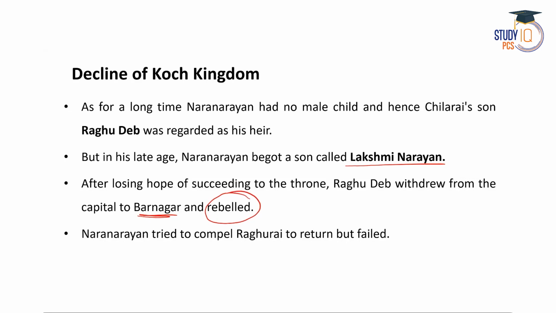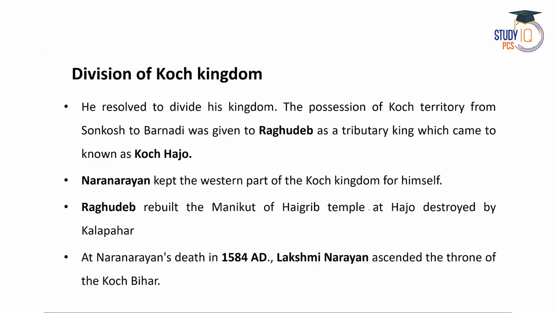Then Naranarayan tried to compel Raghurai to return to the Koch Kingdom, but he failed. So finally, Naranarayan resolved to divide his kingdom instead of fighting with his nephew. Then the Koch territory from the Sankosh River to the Barnadi River was given to Raghudev, and it was later known as Koch Hajo. And Naranarayan kept the western part of the Koch Kingdom for himself. So when the Koch Kingdom got divided, the western part was taken by Naranarayan and the eastern part was taken by Raghudev. It was known as Koch Hajo.